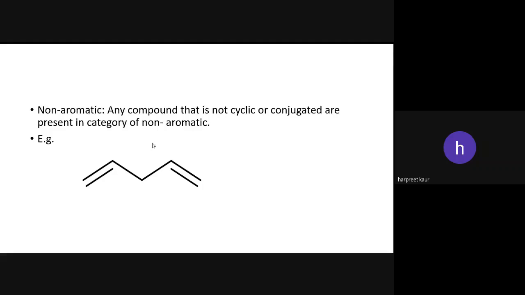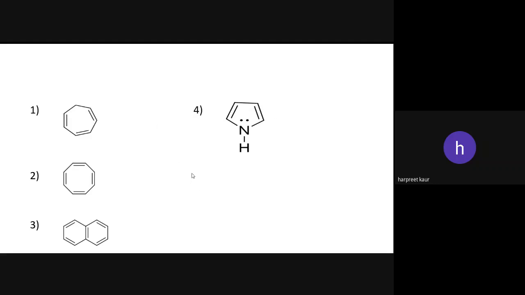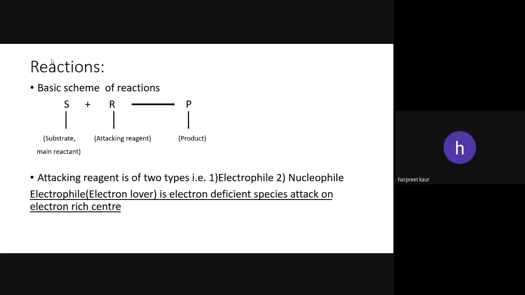Next one is non-aromatic. Compounds that are not cyclic or conjugated are present in the category of non-aromatic. For example, this compound is not in a cyclic structure and not in conjugation. In this, sigma pi, pi sigma sigma pi, that's why they come under non-aromatic. And these are some examples regarding aromaticity.